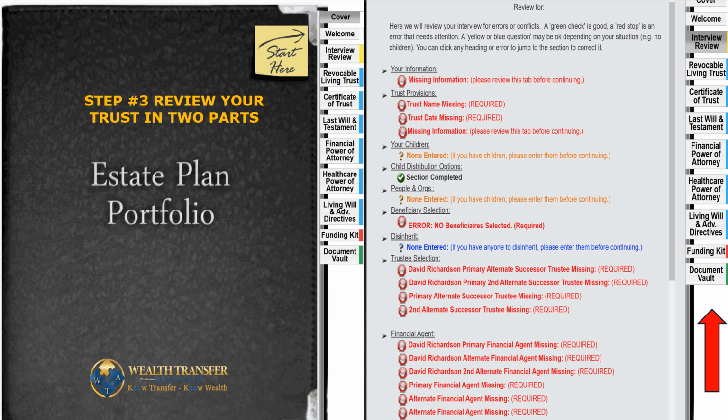So step 3 is where we are now. It's only 4, so we're on step 3. Now look down under the financial agent. You see whose name is showing in the financial agent's first 3 names.